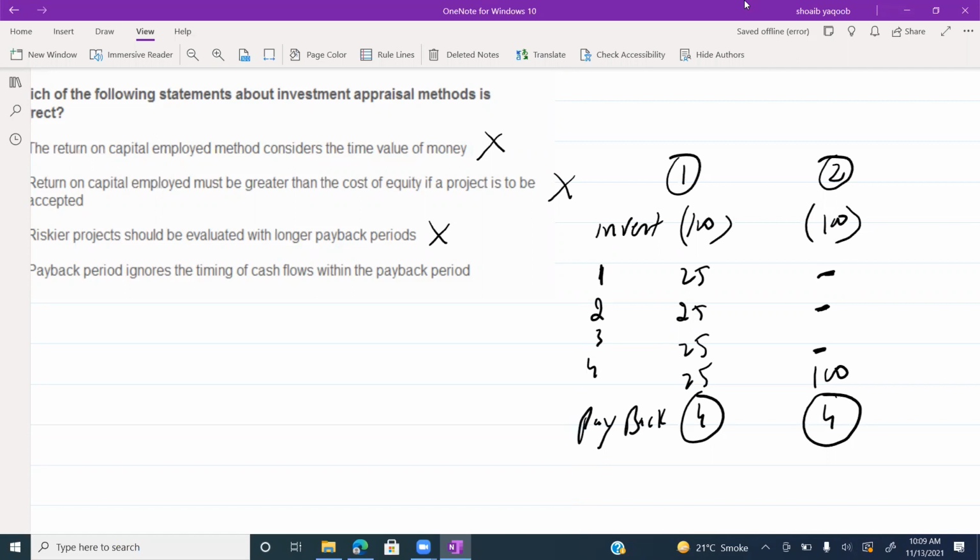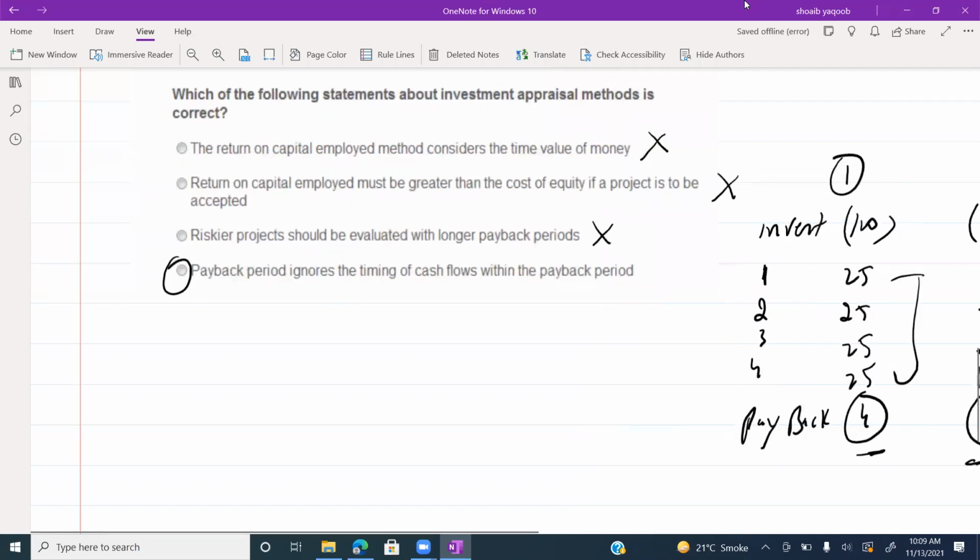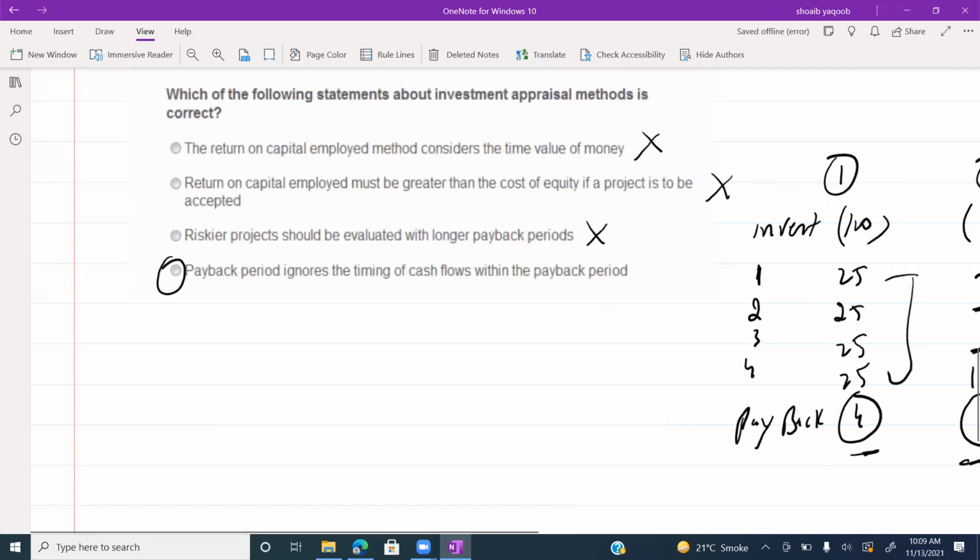So the payback method ignores the timing of cash flows within the payback period. The answers of both examples are the same, but obviously we know that time value of money will hit the second project more, because there you are receiving all the cash flows in the last year. So the problem of payback is that it ignores the timing of cash flows within the payback period. So the answer is D.